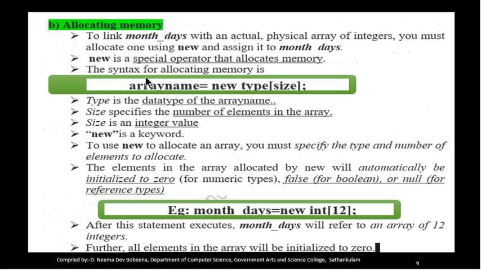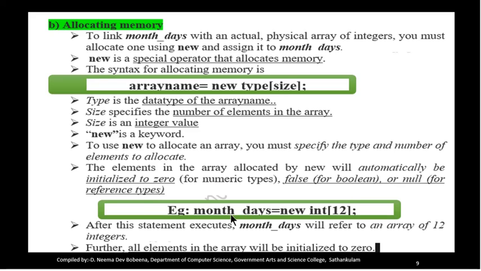After declaring an array, we have to allocate memory for the array by using the new operator. New is a special operator which will allocate memory. The syntax for allocating memory is: array name = new type[size]. Type is the data type of the array, size is the number of elements in the array and it is an integer value, and new is a keyword. When you allocate memory like this, it will automatically initialize the values of the array to 0 for numeric types, false for boolean type, or null for reference types.